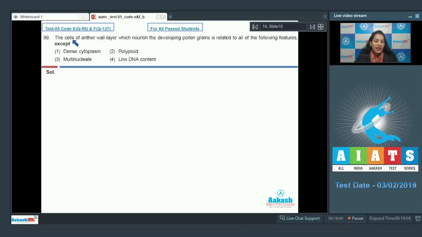Question number 99. The cells of anther wall layer which nourish the developing pollen grains is related to all of the following features except: first option dense cytoplasm, second polyploid, third multinucleate, fourth low DNA content. First of all, you have to identify which layer of anther this question is talking about. So it is a hint over here that the layer which nourish the developing pollen grains. The layer which nourish the developing pollen grains in angiosperms is tapetum. So you have to choose the correct option regarding the tapetum.